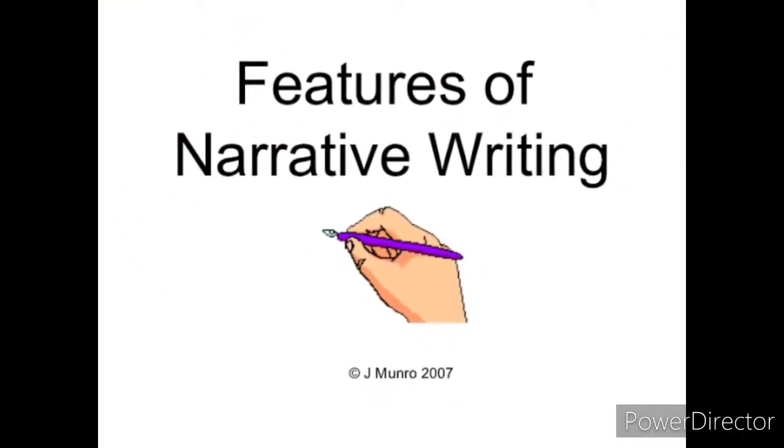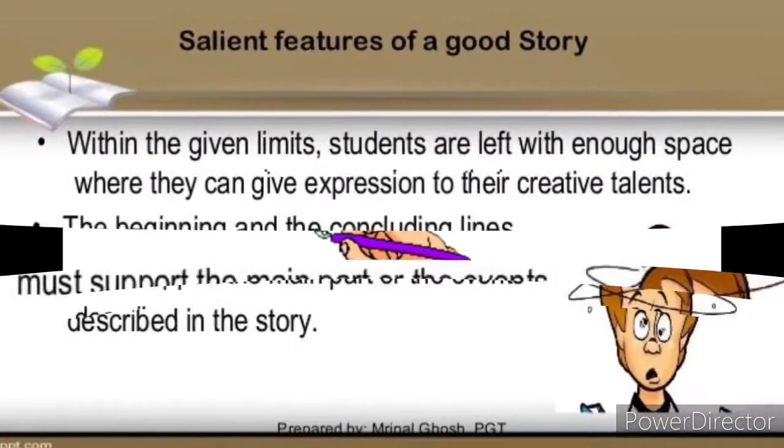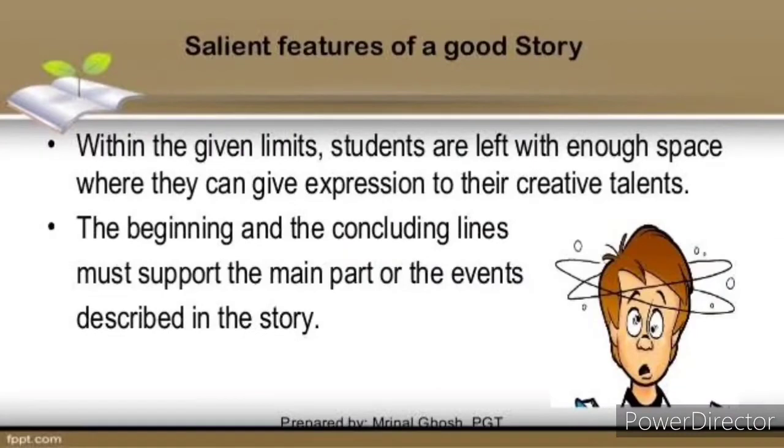Let's see the features of narrative writing, that is story writing, now. The salient features of good story writing: within the given limits, students are left with enough space where they can give expression to their creative talents. The beginning and the concluding lines must support the main part or the events described in the story.